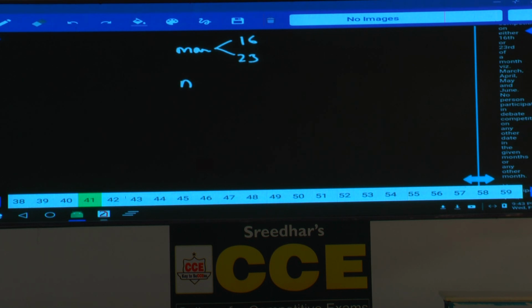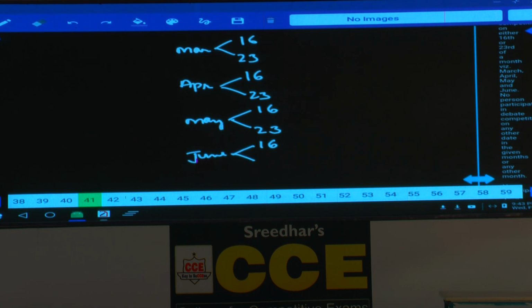Next one after this March, next is April. April 16 and April 23, and after this one May and June. May 16th and May 23, and this June, June 16 and June 23. Isn't it? Now these are the possibilities. Then tell me what are the different possibilities we can have.